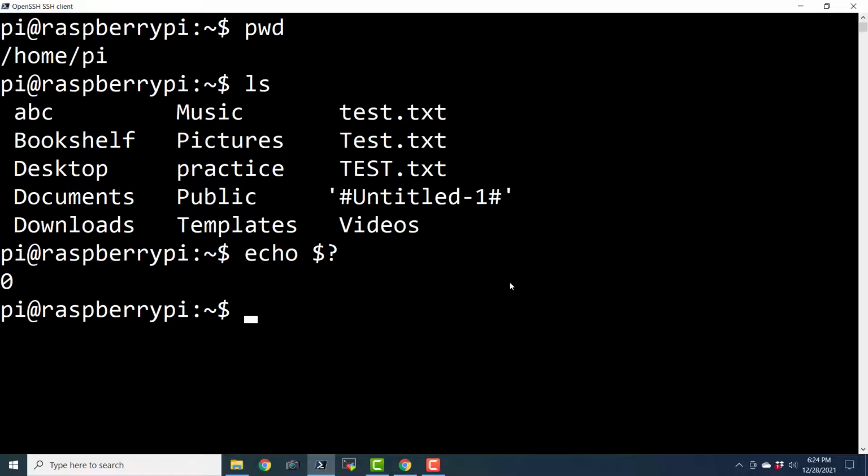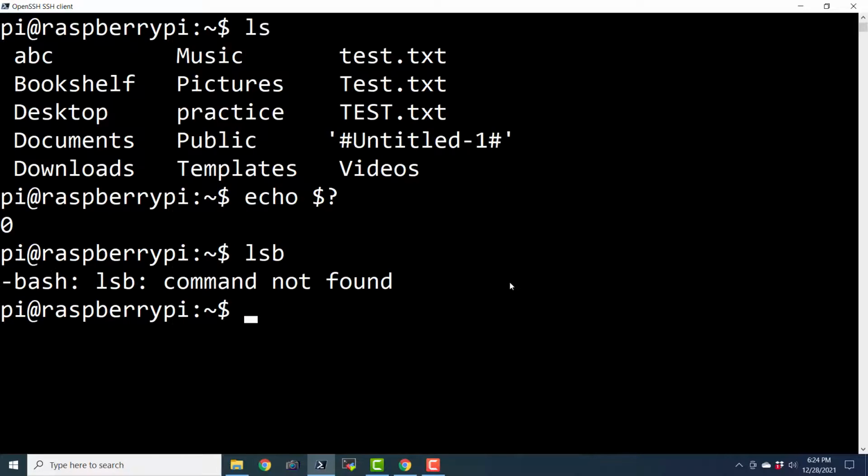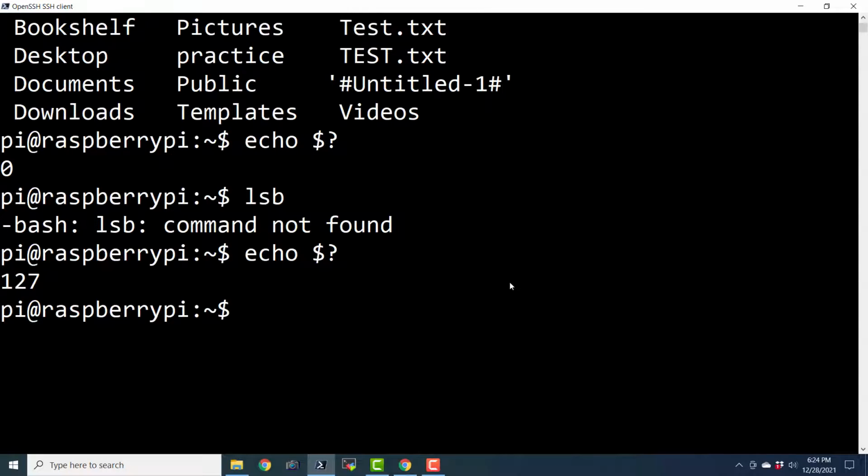Suppose I just say lsb in place of ls, then it says lsb command not found. And if I run echo dollar question mark again, then it is returning 127. So anything other than 0 is not successful. 0 means the earlier command ran successfully. And to know all this, we have to use the echo command. So this is also a novel use of the echo command.